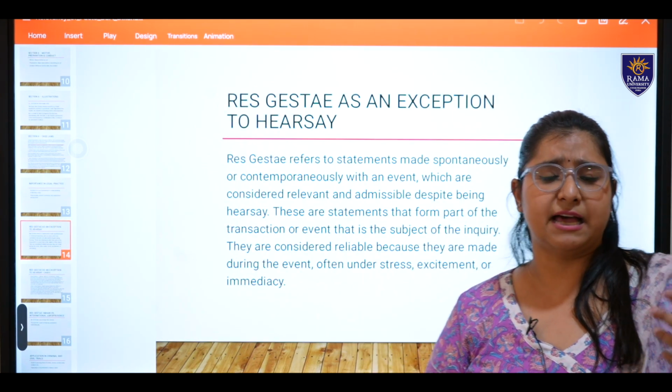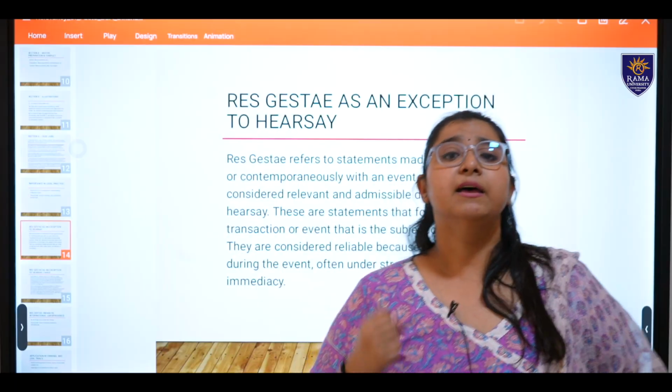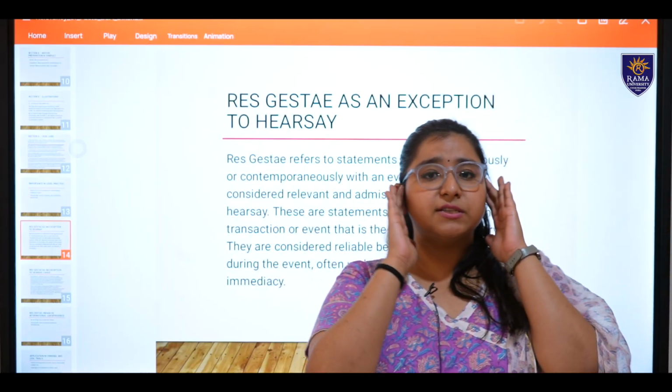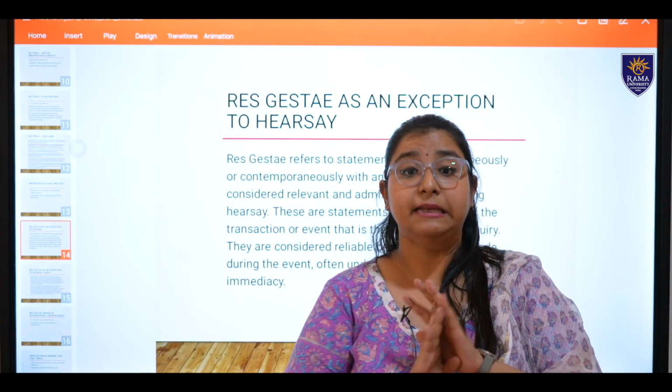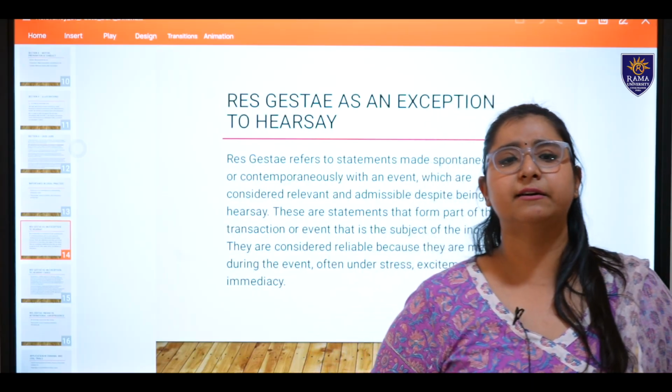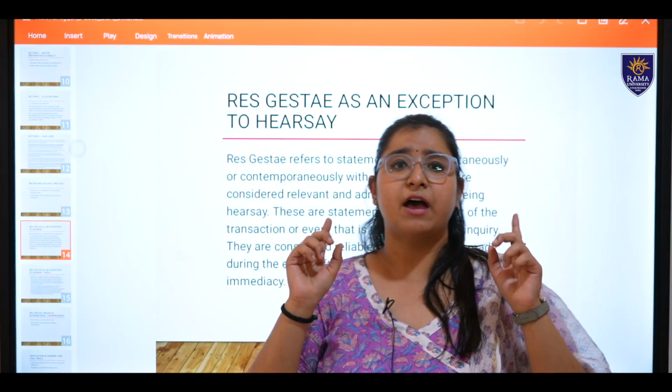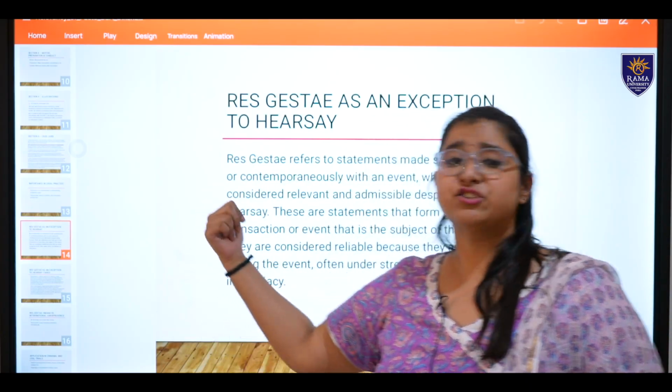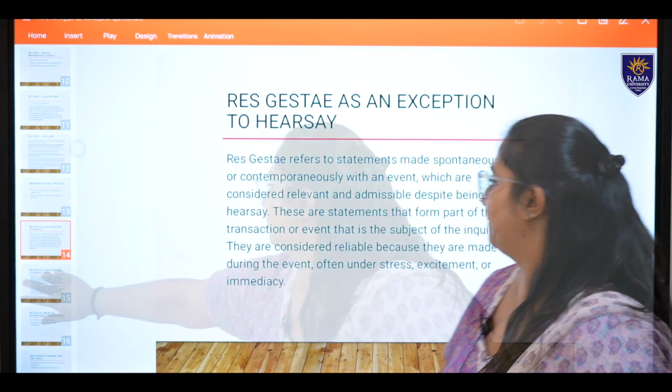The hearsay rule in our Evidence Act, in the Bharatiya Sakshya Adhiniyam, says nothing which is just heard by you will be admissible. Nothing. Fine. You need to see, you need to be present at the crime scene. You should have seen it with your own eyes. But res gestae is a clear exception to it.